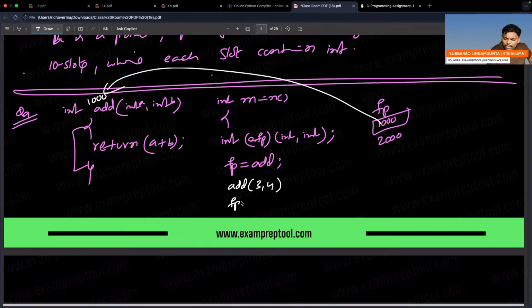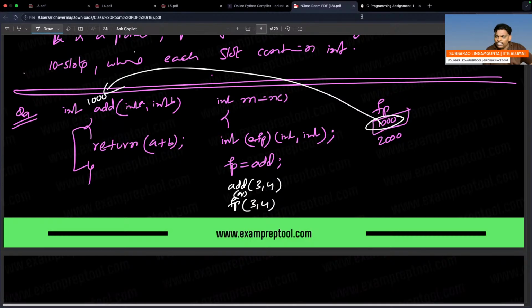FP of function, right? Everyone knows a variable means it holds 1000. FP(3, 4). Both are same. Function name means base address. FP already contains the base address. These two will be the same.